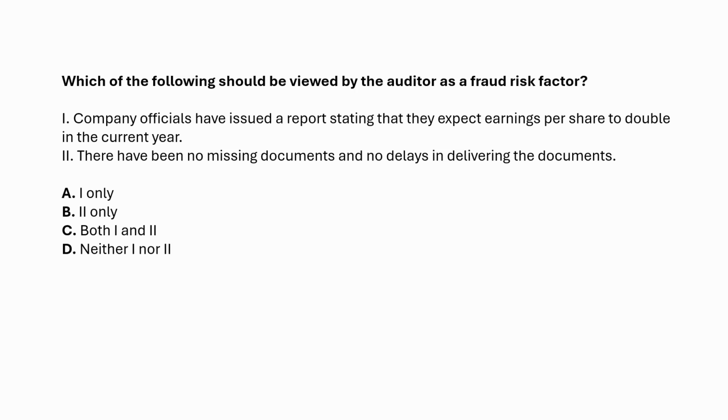Exam tips. Watch for the fraud triangle. Any mention of pressure, earnings goals, bonus thresholds, stock price promises, opportunity, weak controls, related party transactions, or rationalization, culture of everyone does it, is a fraud risk factor. Don't overthink normal conditions. The exam loves to slip in something that sounds good, like documents are always provided promptly, to see if you'll mistakenly flag it as risk. It's not. Fraud risk factors are negative, not positive.